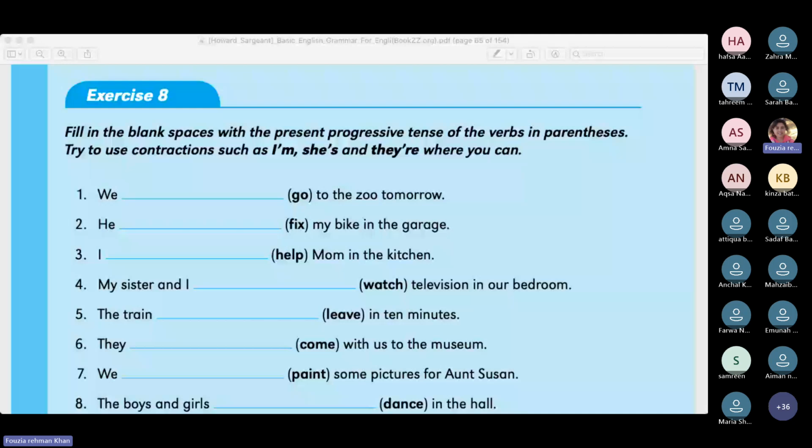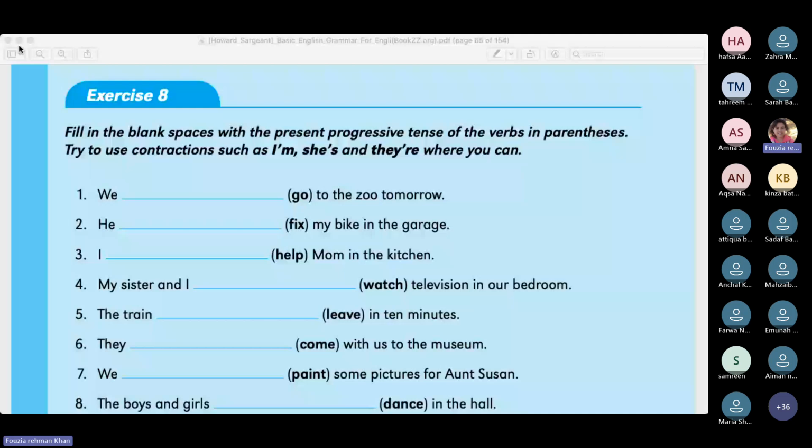Now we can do it together. Okay. Those who are done, that is very good. You can check if you have done it correctly. And those who were not able to do it or complete it, please do it with the class. We are going to do it together. So we are required to fill in the spaces or fill in the blanks with the present continuous tense in the parentheses. We are going to the zoo tomorrow.